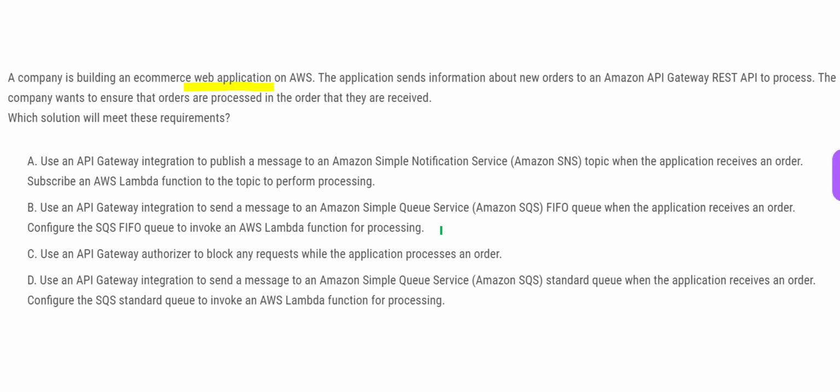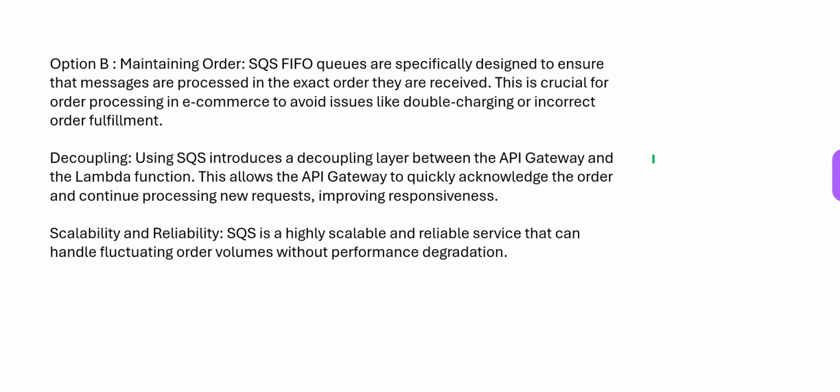So, for us, anything with SQS is meeting our requirements because SQS supports FIFO, first in, first out, and you can decouple.